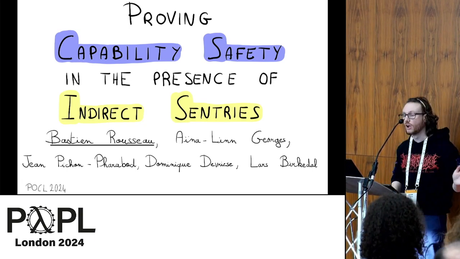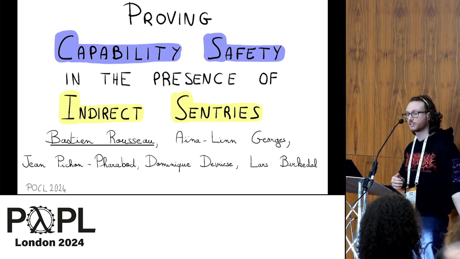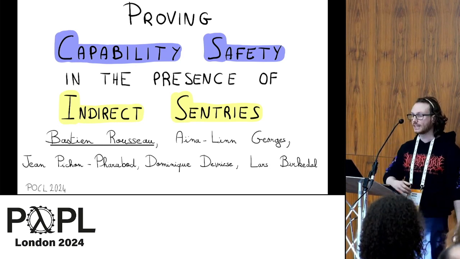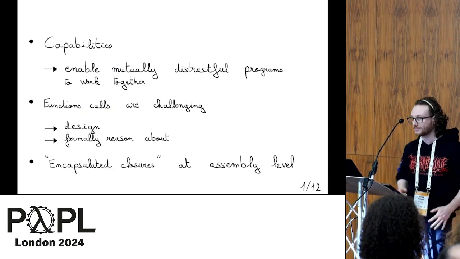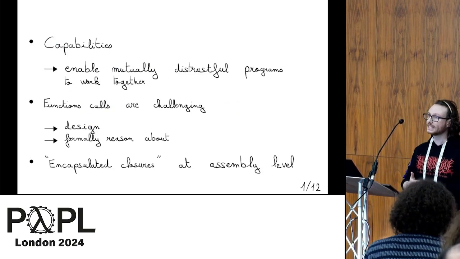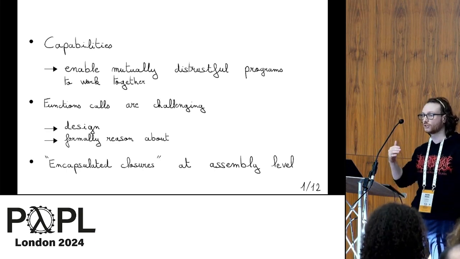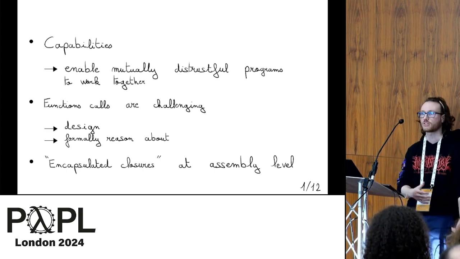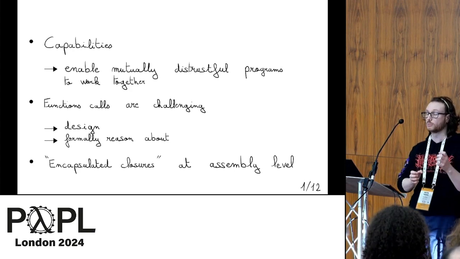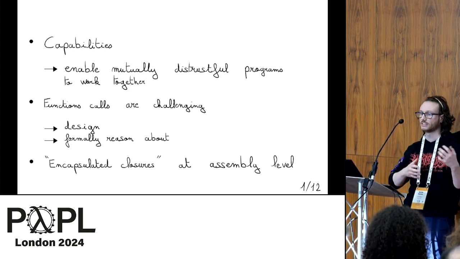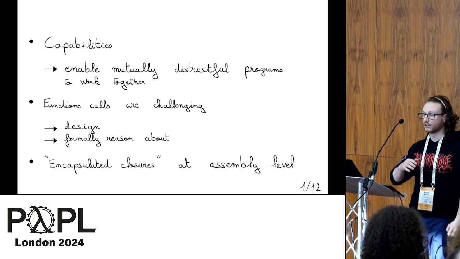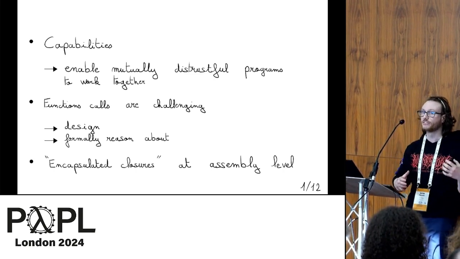So I will present you joint work with Aïna Linn Gregersen, Lars Pichon-Pharabod, Dominique Devriese, and Lars Birkedal about proving capability safety in the presence of indirect sentries. So one of the points of capability machines is to enable mutually distrustful programs to work together. And by working together, one of the things is to be able to communicate between each other and to share, for instance, pointers. And the way that it's done in high-level languages is by using function calls.